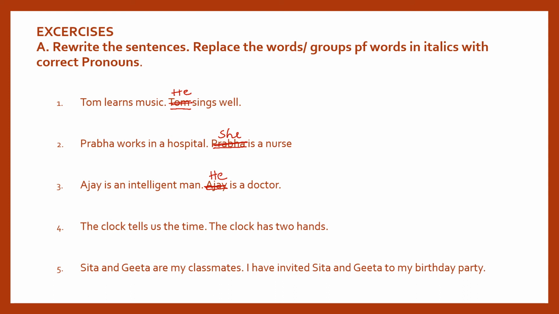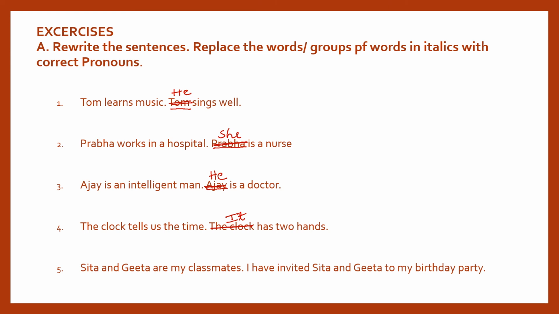The clock tells us the time. The clock has two hands. So in place of the clock, what should you use, children? It has two hands, because the clock is an object. It is a thing. So you can't use he, she, they. You should use the word it.